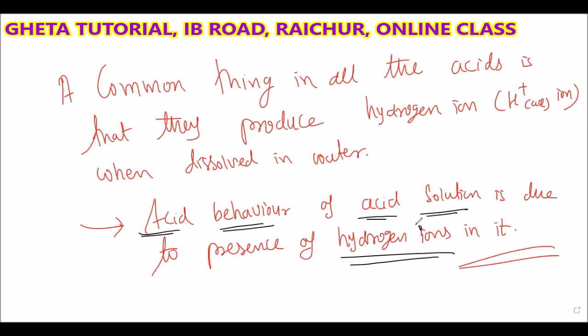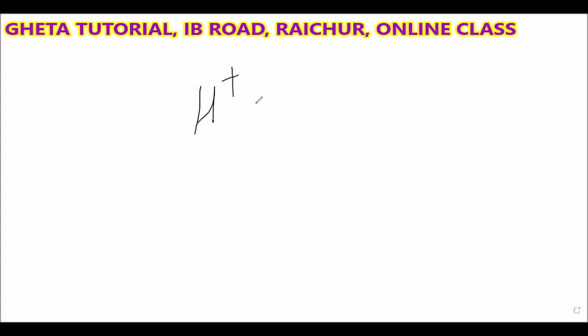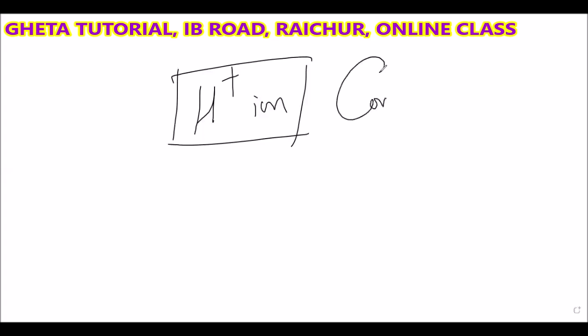Why are they called acids? Because they produce the hydrogen ion when dissolved in water. So remember that all the acids produce the hydrogen ion when dissolved in water. This H plus ion is also responsible for conducting electricity.